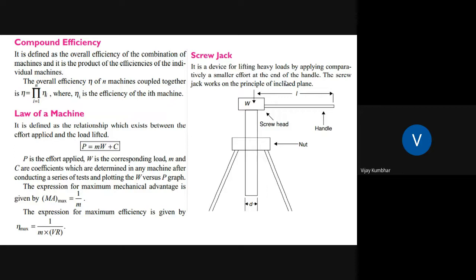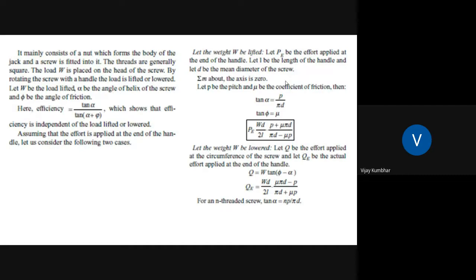Again, you might have studied the screw jack or the lifting machine. This lifting machine can be used to lift a heavy load. It mainly consists of the nut, which forms the body of the jack, and efficiency of this screw jack can be calculated as tan alpha divided by tan of alpha plus phi, where phi is the angle of friction, and alpha is the angle of helix of the thread provided to the screw jack.